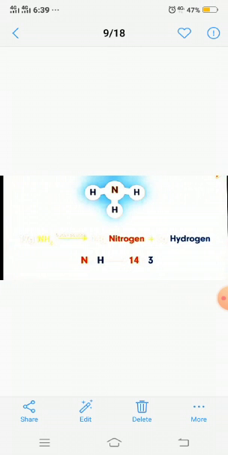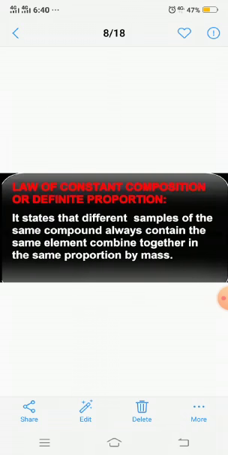And secondly, if you are supposed to calculate their mass ratio, it will be 14 gram of nitrogen combined with 3 gram of hydrogen in order to make 17 gram of ammonia. It means that the ratio at which nitrogen and hydrogen combine will always remain the same. So this law, we are supposed to wind up the lecture. This law states that different samples of the same compound will always contain the same elements in the same ratio by mass.